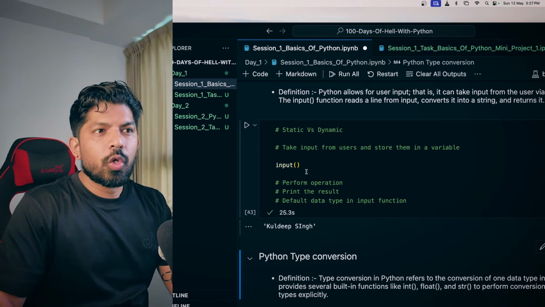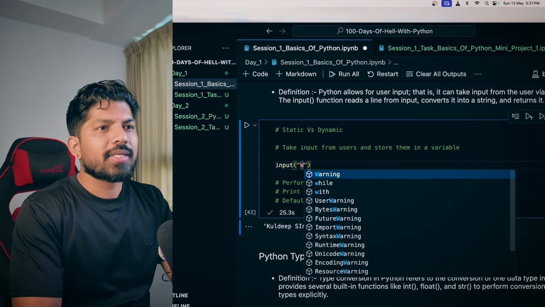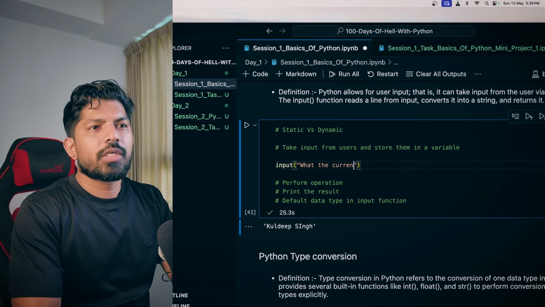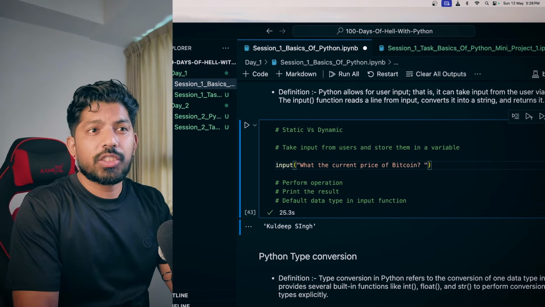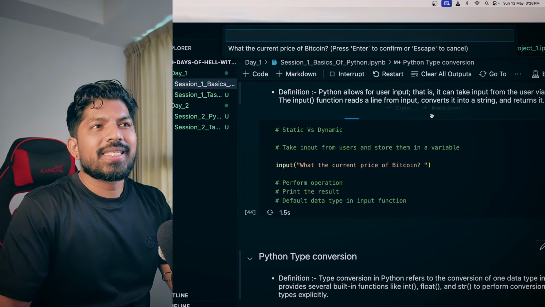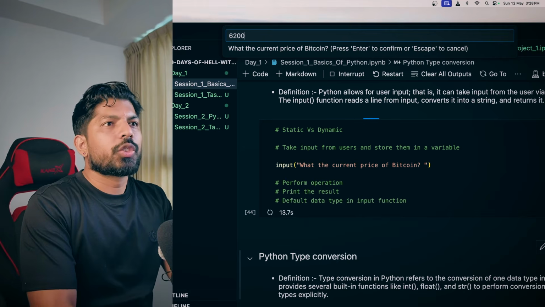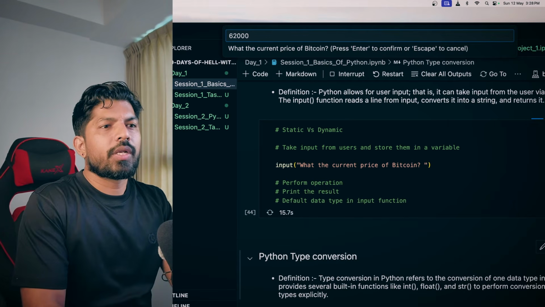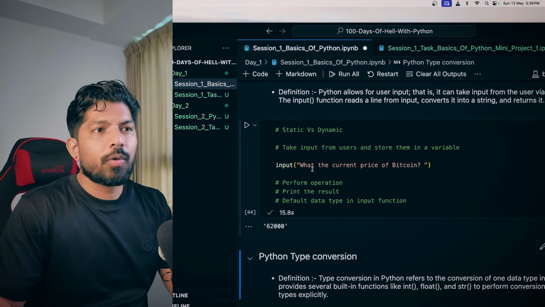So what we should do is always give some kind of information here. So we can ask here, what is the current price of Bitcoin? And give a question mark. Now when you hit shift enter, you will see the information here: what is the current price of Bitcoin? You can type like 62,000, and when you hit enter, it will be printed out. So this is how we take a basic input from the user.